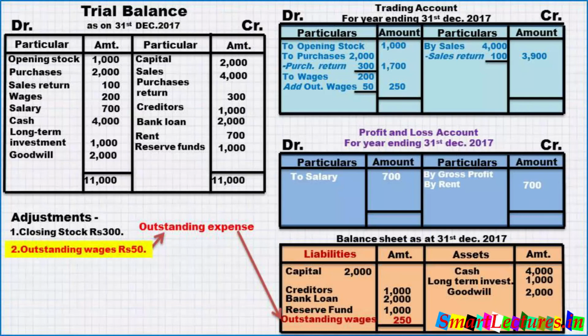But if you make the journal entry, it will become a bit more convenient for you to understand the treatment of the entry. So in this way we have treated outstanding expenses. Whenever there are outstanding expenses, number 1, it should be added in the inner column in the trading account or profit and loss account, and number 2, it should be taken to the liability side of the balance sheet.